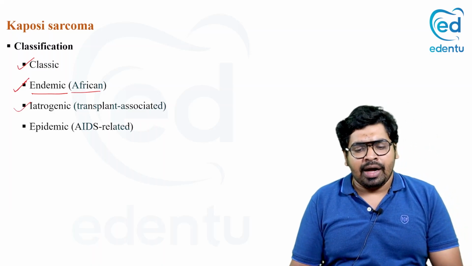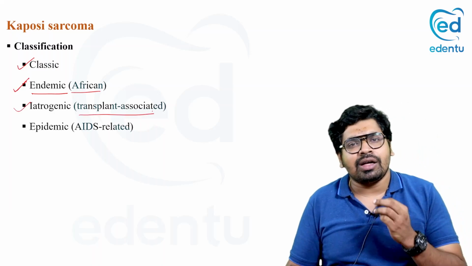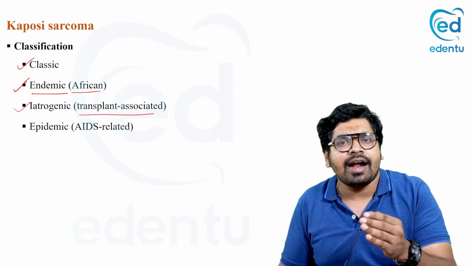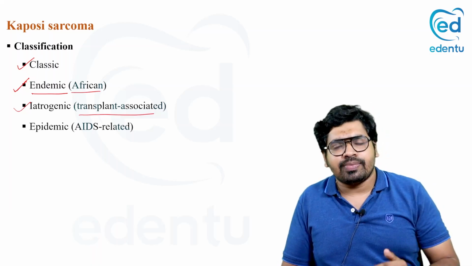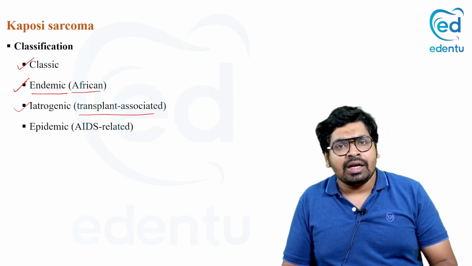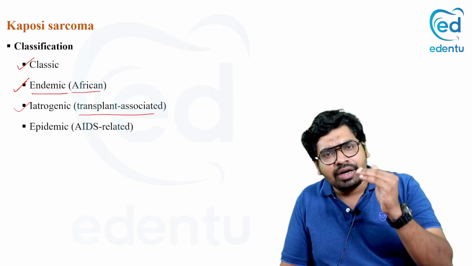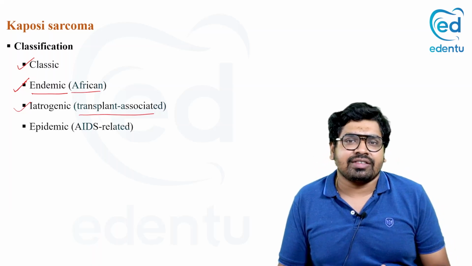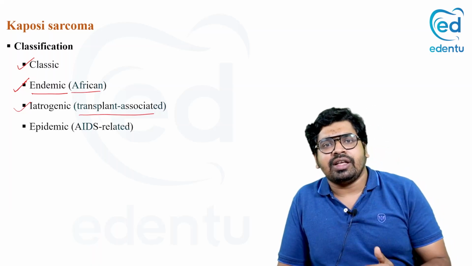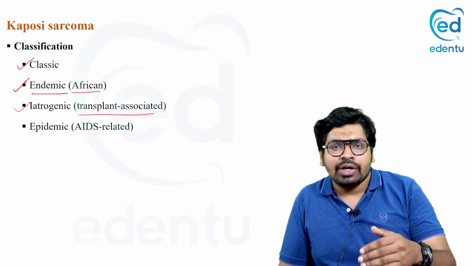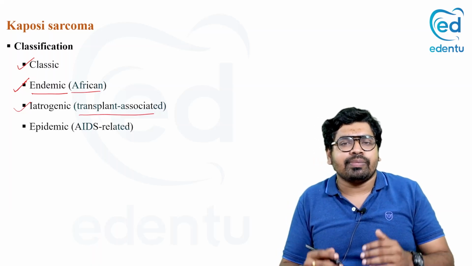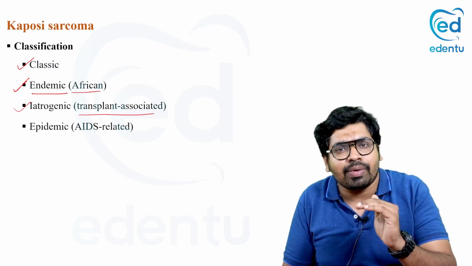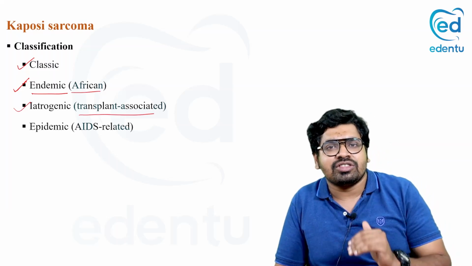Iatrogenic means transplant associated, that is, when the patient is undergoing a transplantation, kidney transplant or heart transplant, the patient's immunity will be reduced by immunosuppressive drugs, right? So in that condition, immunosuppressive agents are given to facilitate the transplantation. So the patient will go through an immunosuppressed state.